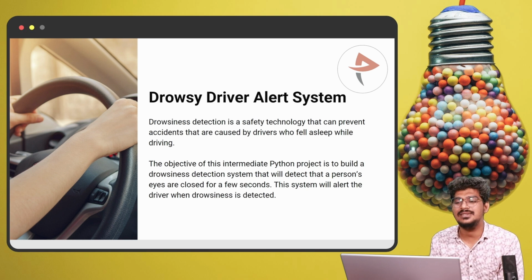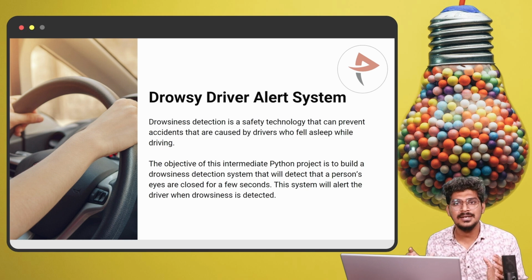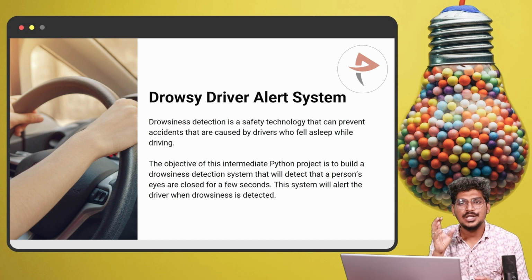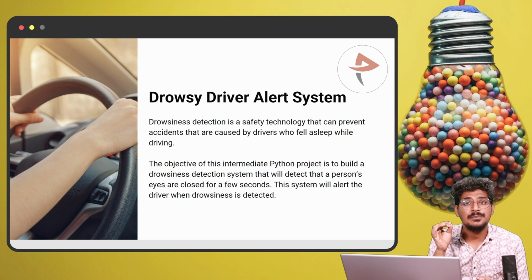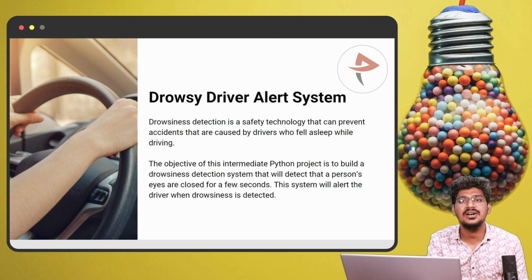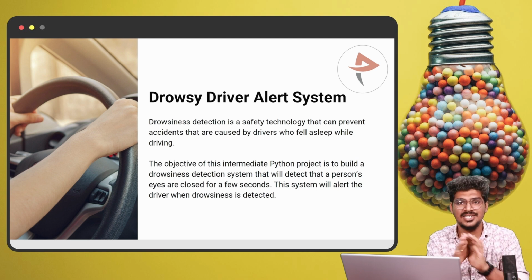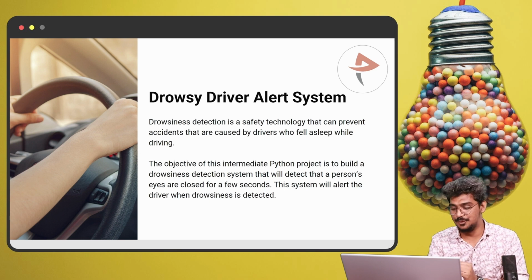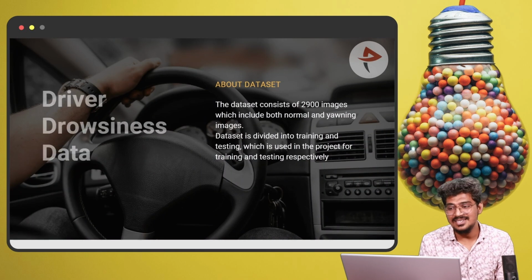That is the objective of this particular project. So what is the objective? We are going to build a drowsiness detection system. That means it will detect when a person's eyes are closed for a few seconds. Then the system will alert the driver when drowsiness is detected. That is the objective of this project. What is the next thing?